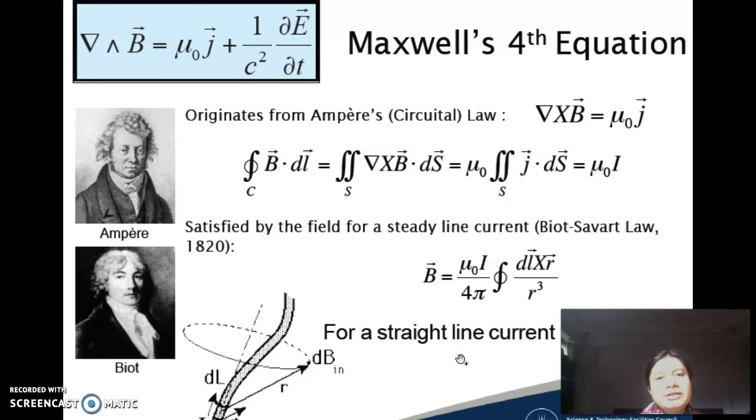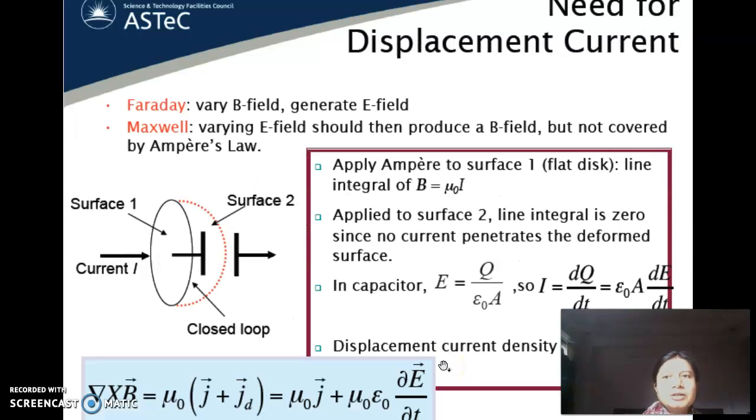The other three equations, that is the first Maxwell's equation, the second equation, and the third equation, are direct representation of the laws. Okay, we will discuss the need for the displacement current in our next lecture, that is part 2 of this lecture.